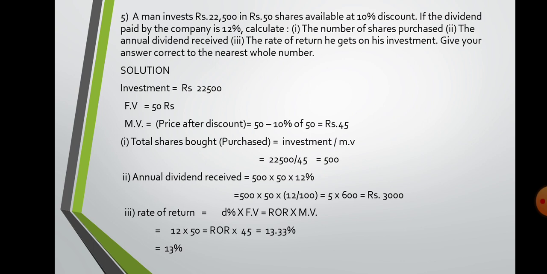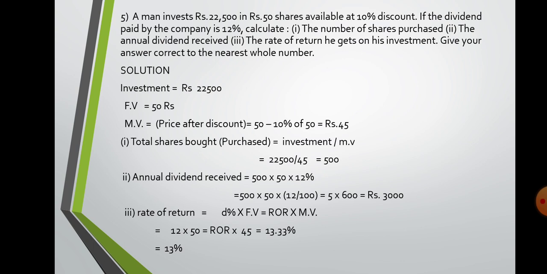Annual dividend received: use the same formula. Here I am not using the formula, but you will use the formula: FV into D% into number of shares. You get the answer. And see, in the third part they have asked you the rate of return he gets on his investment. Now solving this, you can use two formulas, that is 3000 upon 22,500 multiply by 100.